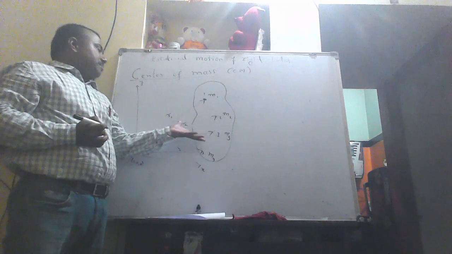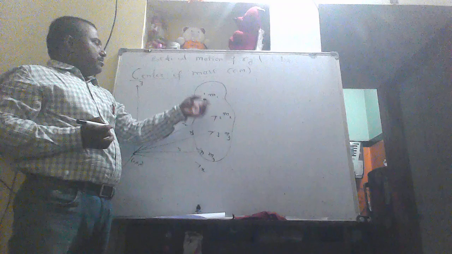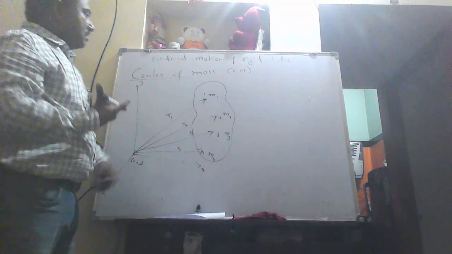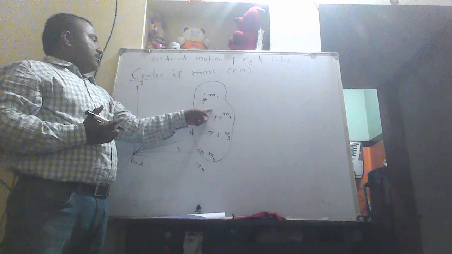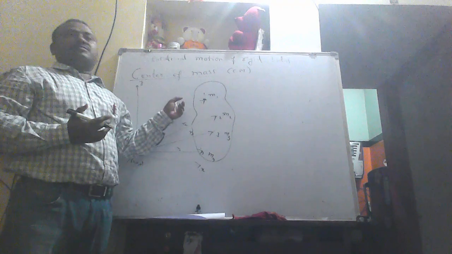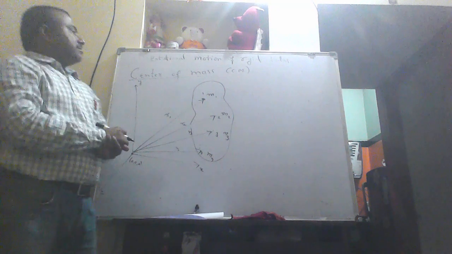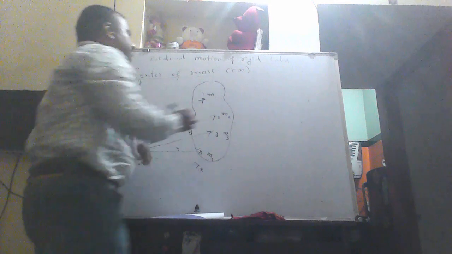So where is the center of mass? This is the rigid body. The center of mass may be on the body or outside the body. It does not need any physical position, it does not need any mass there. This body may have its center of mass outside the body also. To calculate the center of mass, first we have to define the position vectors and masses. So the center of mass formula is like this.